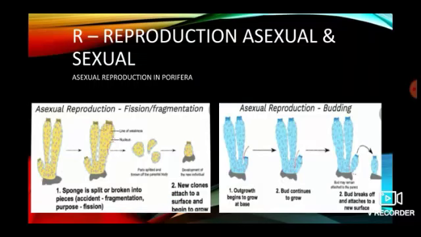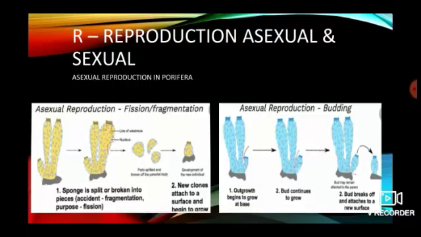R is for reproduction. Sponges may reproduce asexually and sexually as well. Sponges are able to reproduce asexually in two ways. Number 1, fragmentation, and number 2, budding. In fragmentation, as you can see in picture 1, the sponge is split or broken into many pieces or fragments, and each new fragment attaches to a new surface and begins to grow into a new sponge.